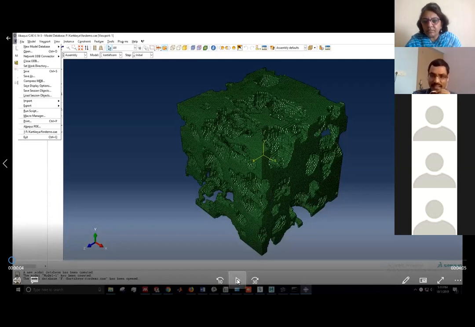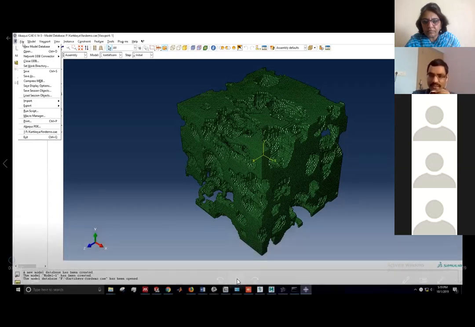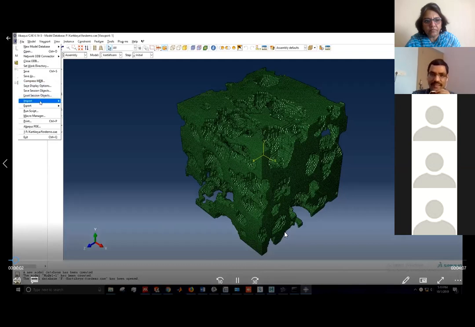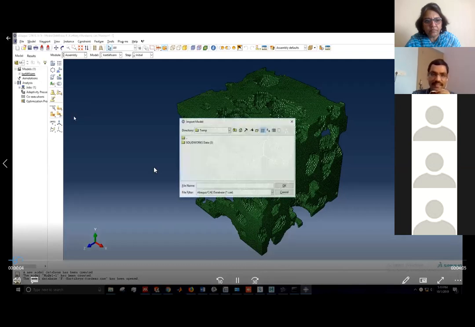But simultaneously, we wanted to predict it theoretically using the finite element method. There is a commercial software called Abacus where this has been done by my student. If you remember the steps, the first step was to build a geometric model. So this is the geometric model. After that, you have to create mesh and all those things. And now you will see he has imported the model.